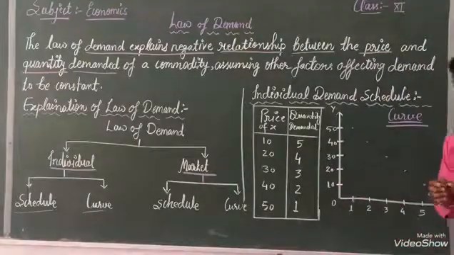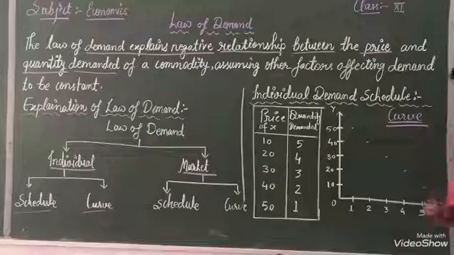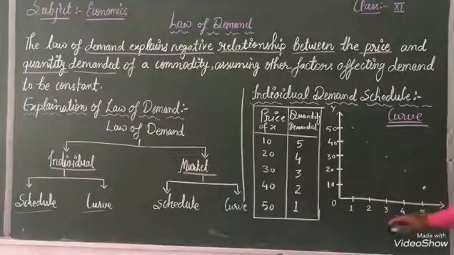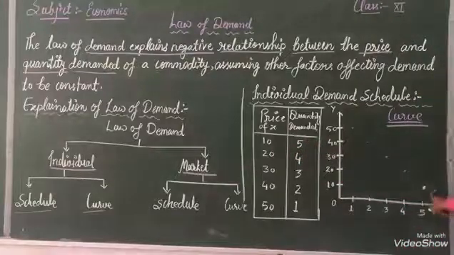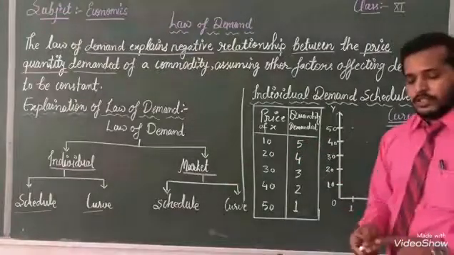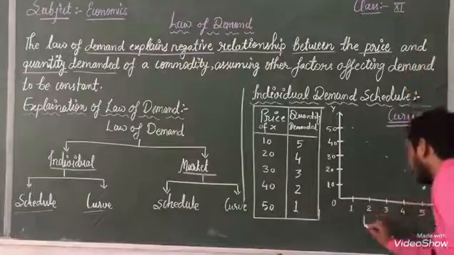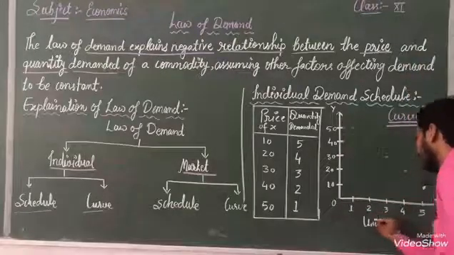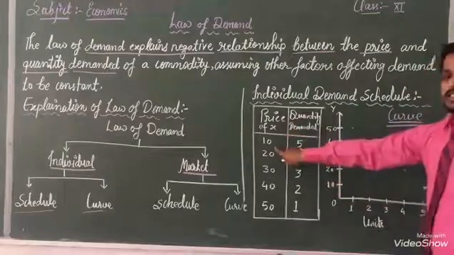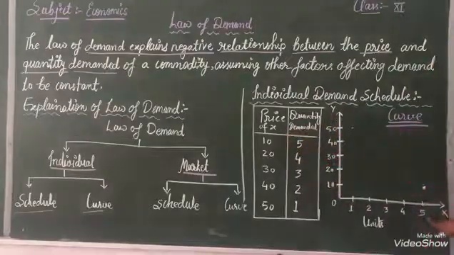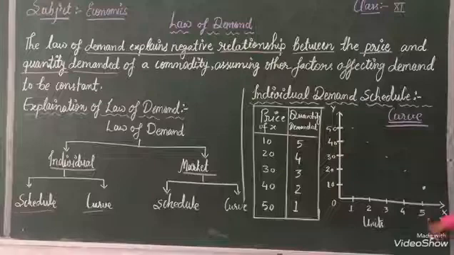According to that, I will represent it in front of you. Here 5, 10, after that 5 will be here, I will show you here the units. When price of X is 10, at that time units is 5.